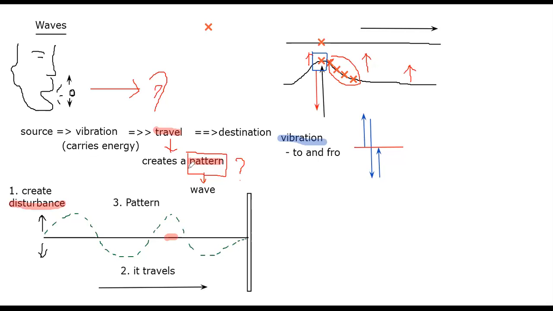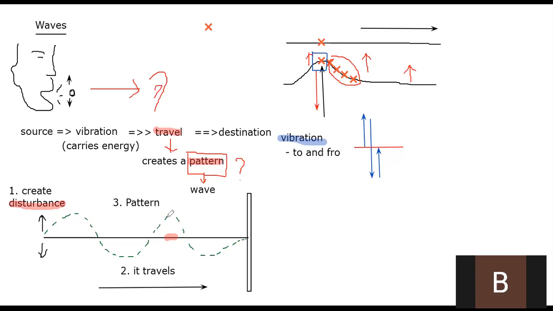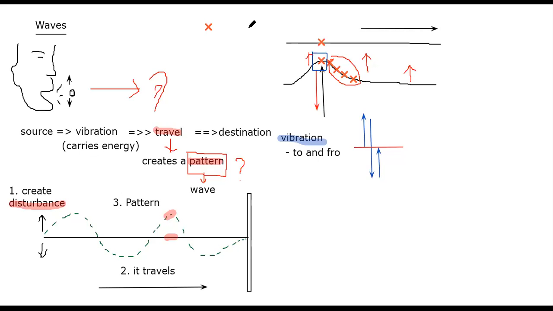You observe when you flick the rope, you observe the movement of this red mark. You'll see that this red mark is moving up and down, right? So if I sketch the whole vibration, it looks like this, the green one and the blue one. So the red mark is going up and down in the same direction.